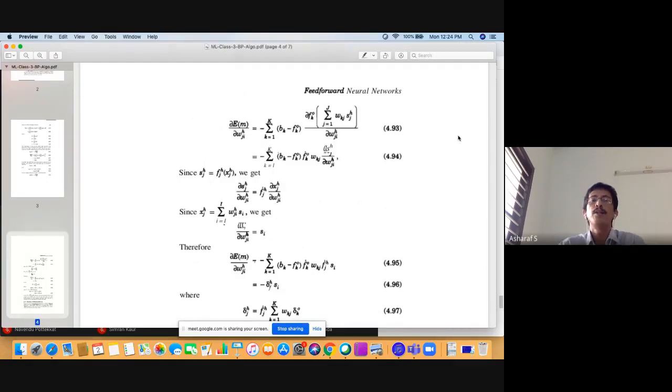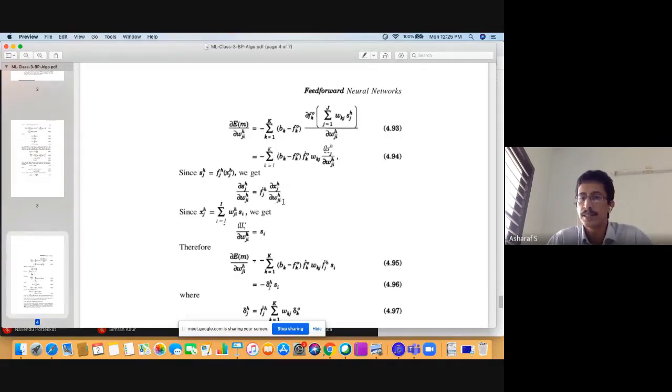So dou E by dou W_ji is equal to minus b_k minus f_k, same step, into dou f by dou W_ji, where x_k is replaced there. So why do you get to reduce to that s_j^h? There is a little typo, it's a dou actually. Dou s_j by dou W_ji is dou. This is a typo in the textbook. So this is where we stop: dou s_j by dou W_ji is equal to f dash h into dou x_j^h by dou W_ji.